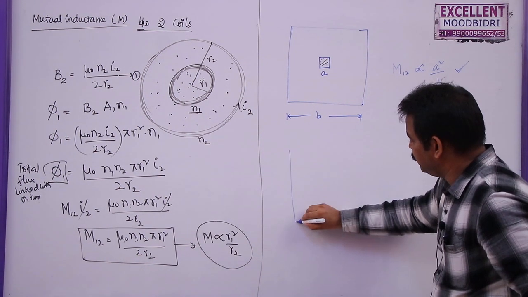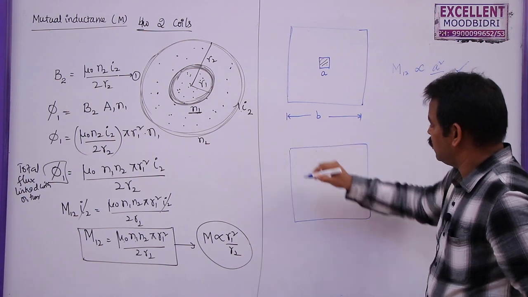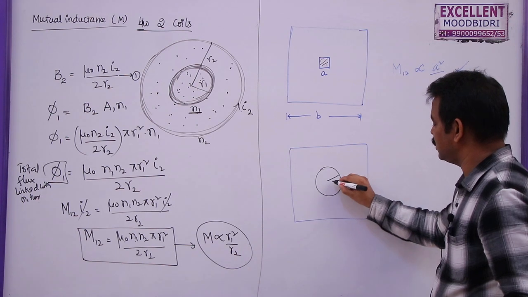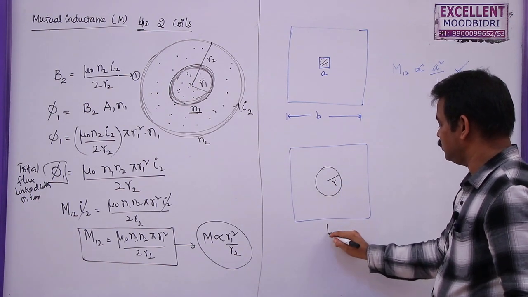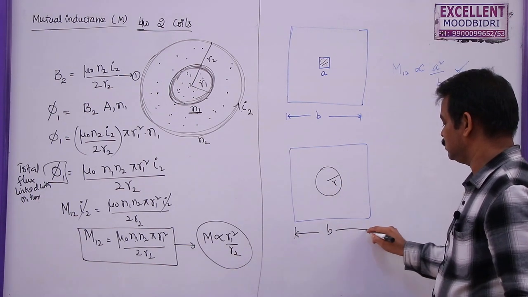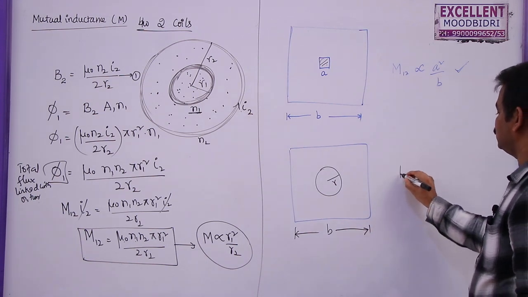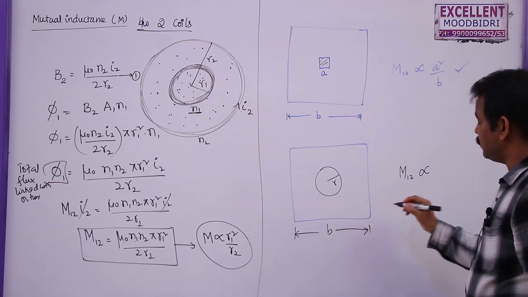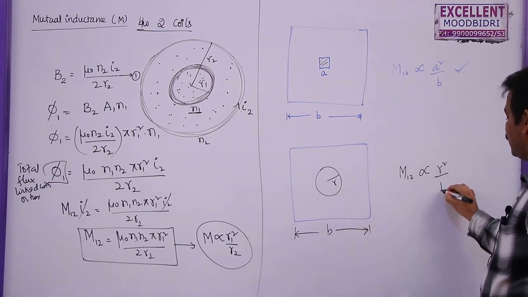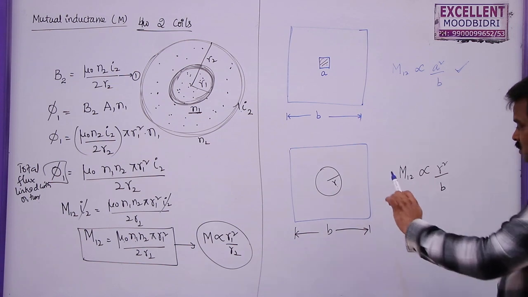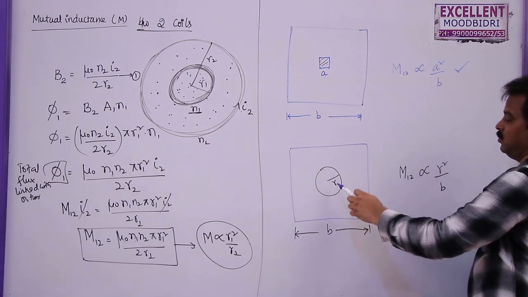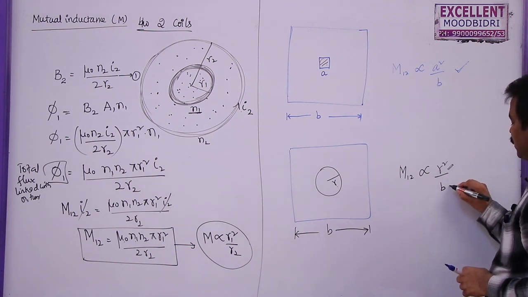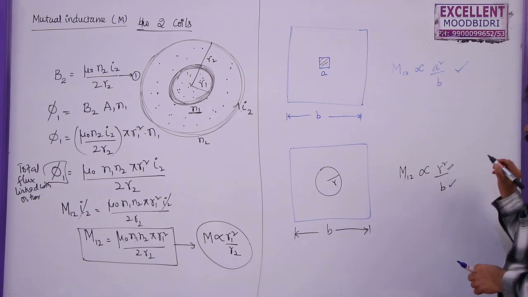Similarly, if you take one square here and one circular coil here, radius of this one is R, side of this square, let us say, is B. So what is the mutual inductance between these two? This is also directly proportional to square of this value, that is R square by B. So mutual inductance between these is directly proportional to square of the inner dimension by the dimension of the outer edge.